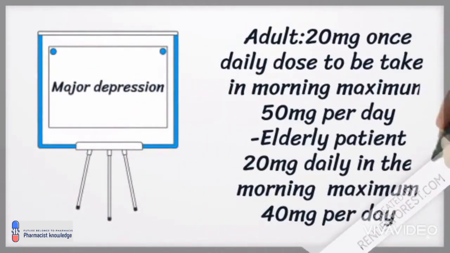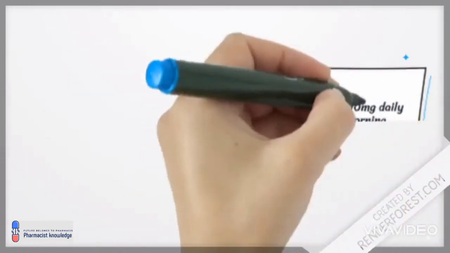Paroxetine is used for major depression and its dose is 20 mg once daily in adults, and it should be taken in the morning. For elderly patients it should be 20 mg daily in the morning.